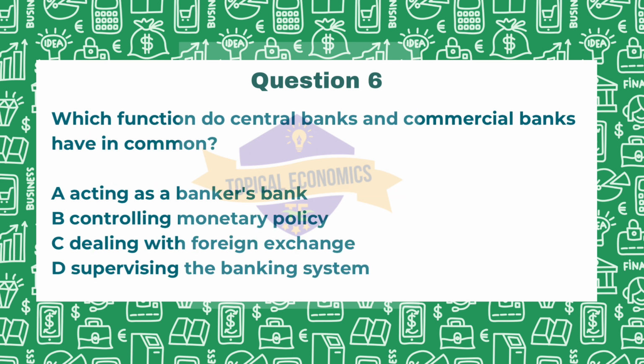Coming to question number 6, which function do central banks and commercial banks have in common? Option A, acting as a banker's bank. Option B, controlling monetary policy. Option C, dealing with foreign exchange. Option D, supervising the banking system. This is from 2020 specimen paper, version 1.